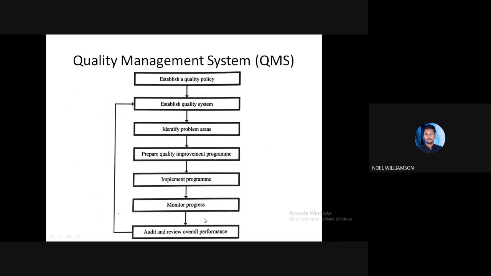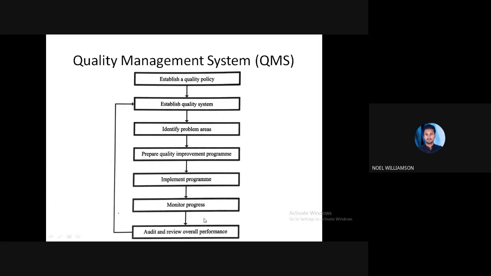After preparing the quality improvement programs, we move to implementation. Of all the improvement programs available, we choose the best from the alternatives, then implement it. After you implement the program, we will monitor the progress, how much it has progressed, or what is the current status of the quality of a system, how it works. So the total monitoring will be done based on the implemented program.